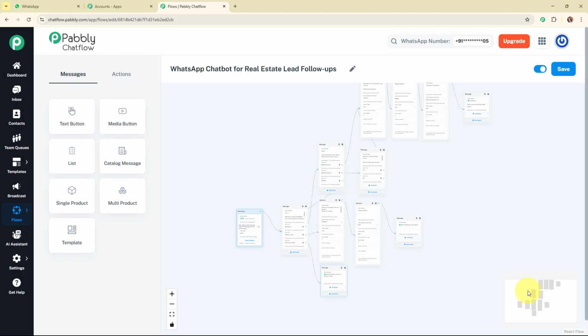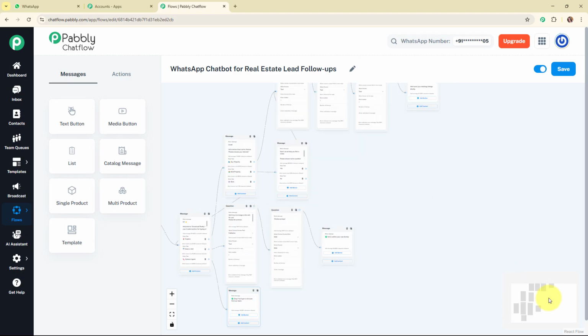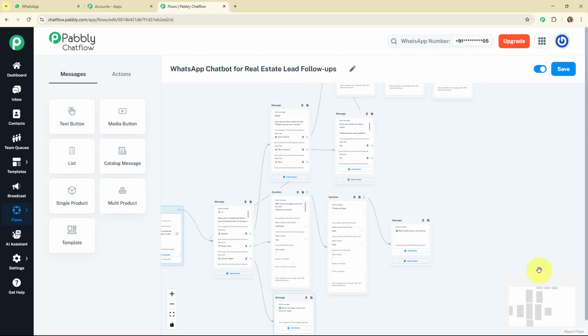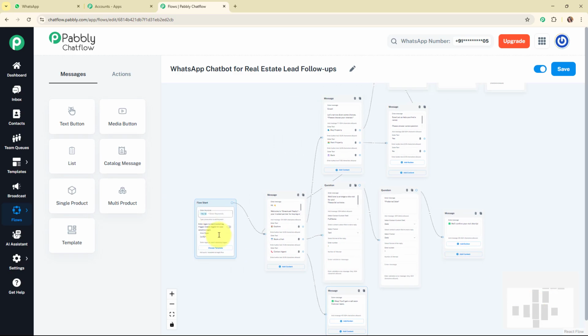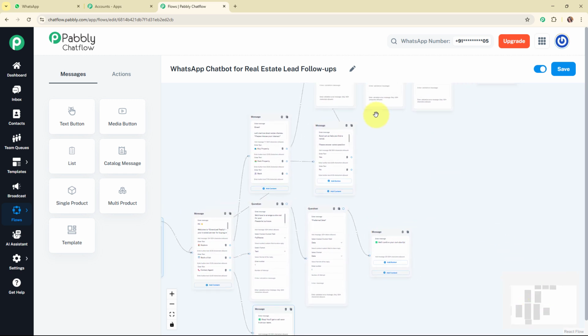Alright, so now let me summarize the entire chatbot that we just created. So here we have selected our flow start, that means the trigger for the WhatsApp chatbot, as a keyword and the regex. And once my chatbot is triggered, then automatically it is going to send a hello or a welcome message to our lead with the quick reply buttons as explore, book a visit and contact agent. And now further we have set up the entire WhatsApp chatbot for each of the quick reply buttons.